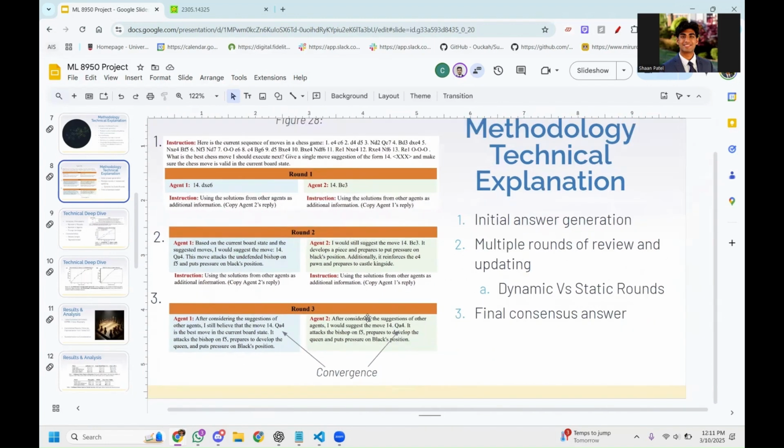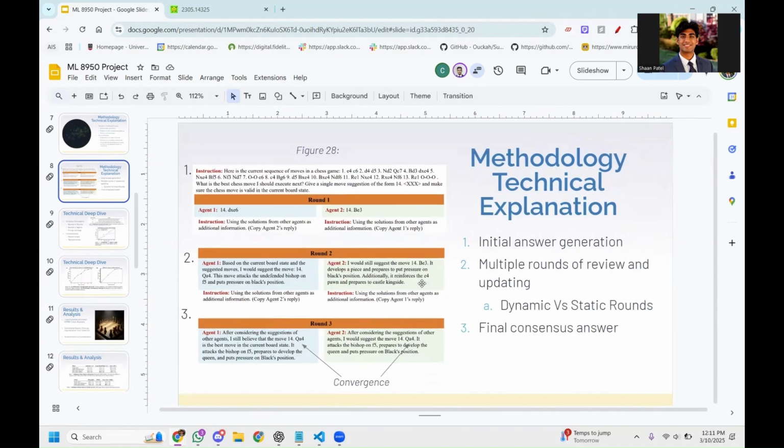And something to note is that yes, we went over the initial answer generation, but in this case, we only had three static rounds. Sometimes an augmentation to multi-agent debate would be having dynamic rounds. So maybe you could say, until both agents reach convergence, convergence being having the same answer, to keep running each round over and over again.